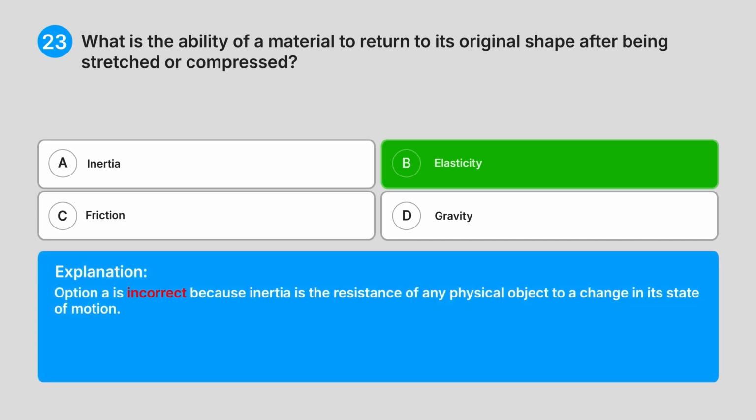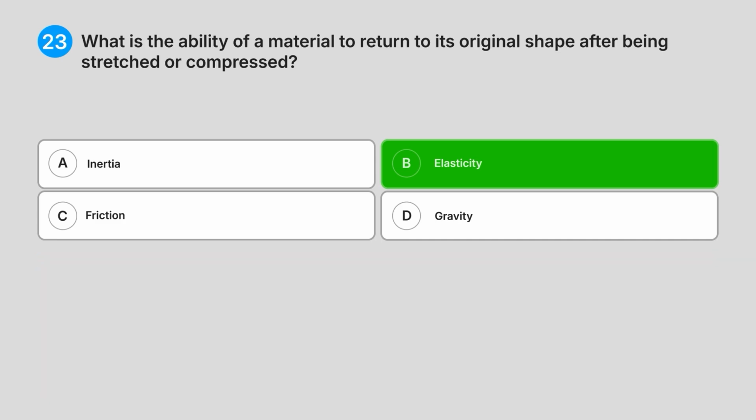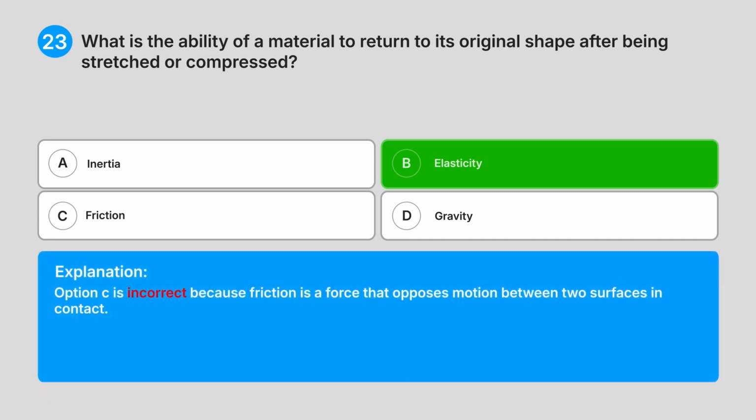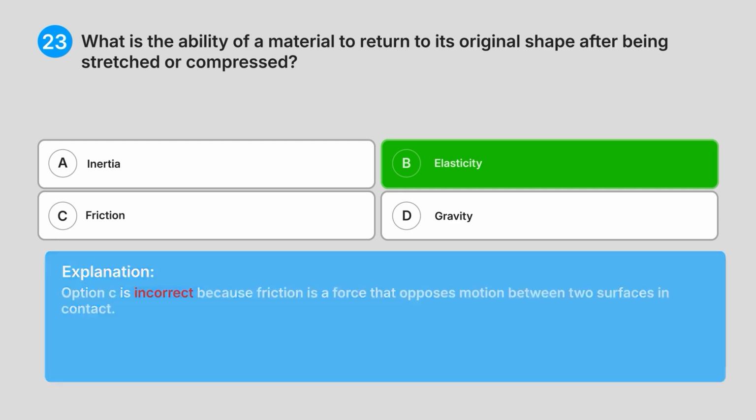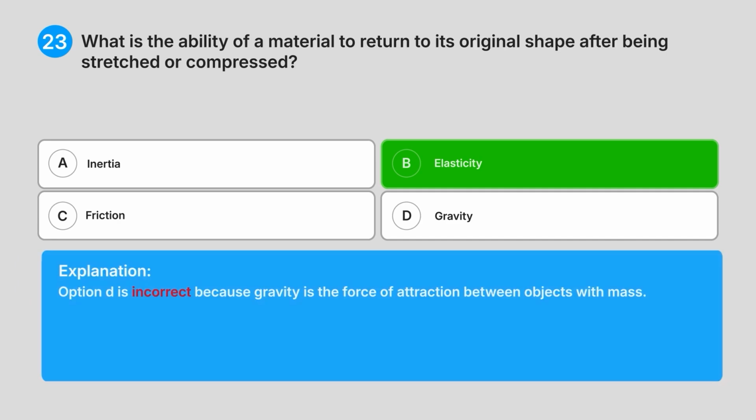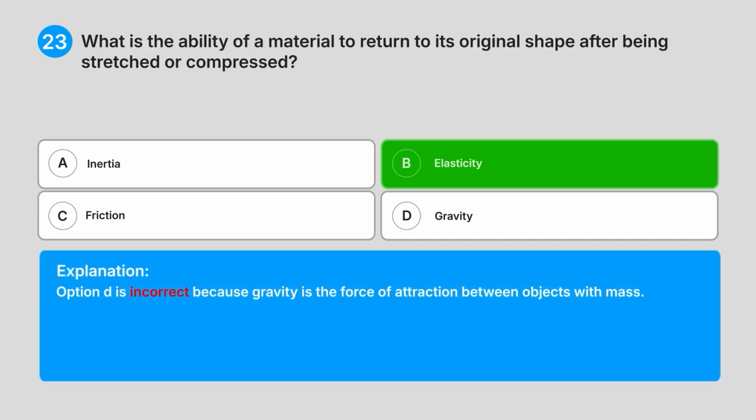Option A is incorrect because inertia is the resistance of any physical object to a change in its state of motion. Option C is incorrect because friction is a force that opposes motion between two surfaces in contact. Option D is incorrect because gravity is the force of attraction between objects with mass.